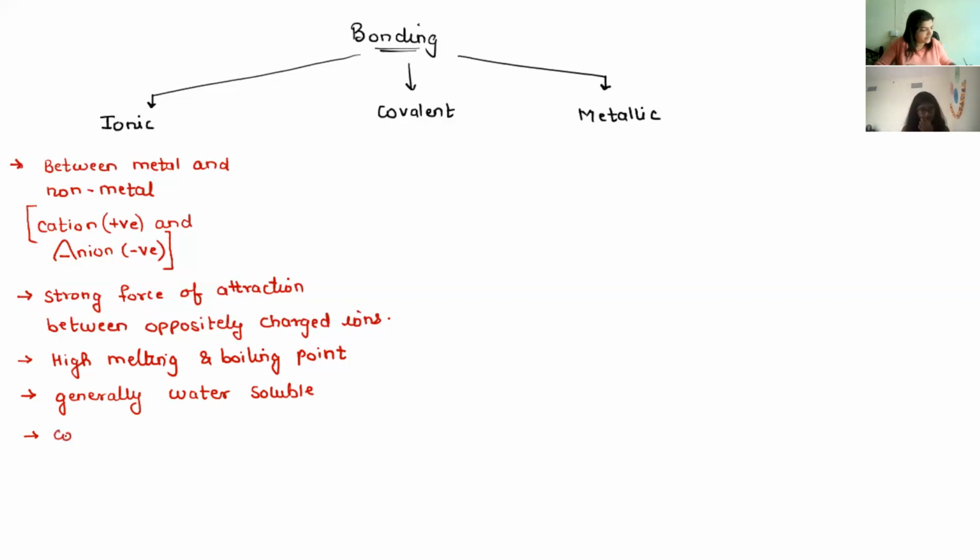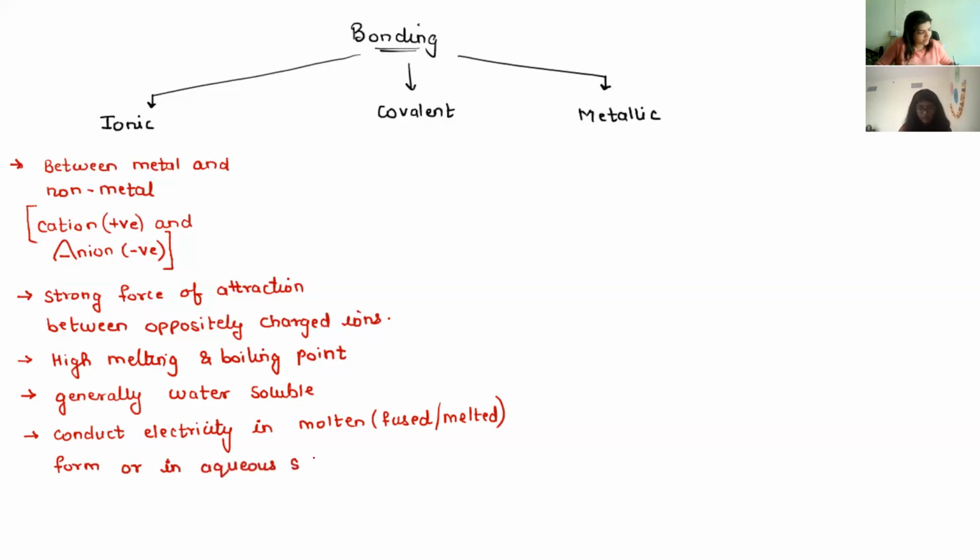So they conduct electricity in molten, that is fused or melted, form, or in aqueous solution.